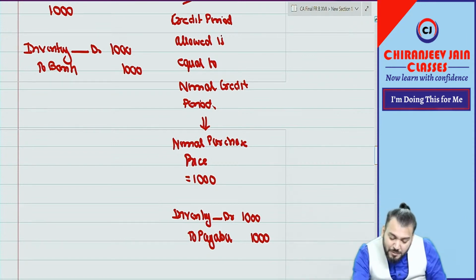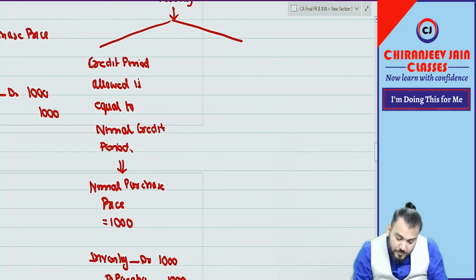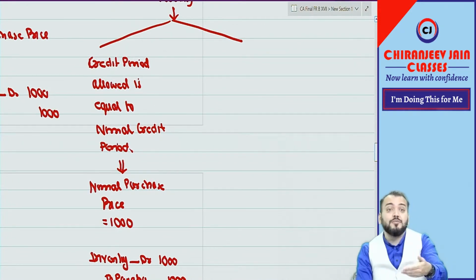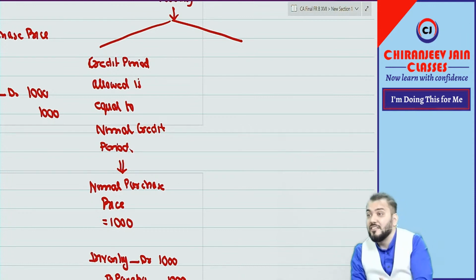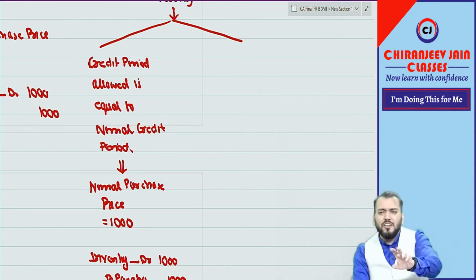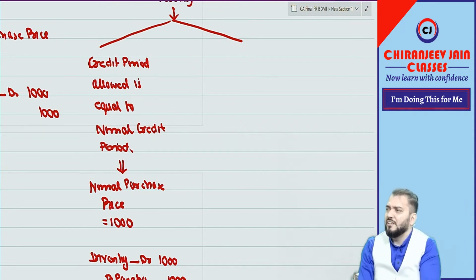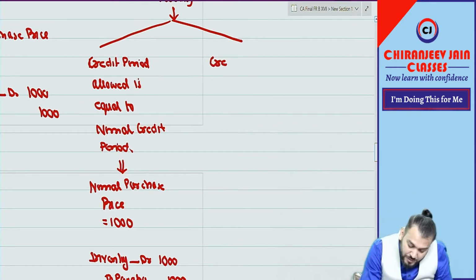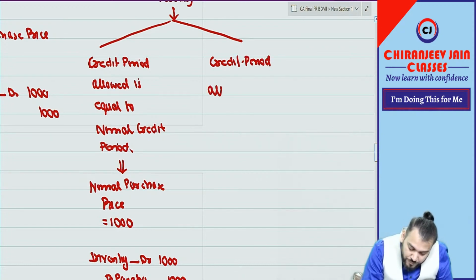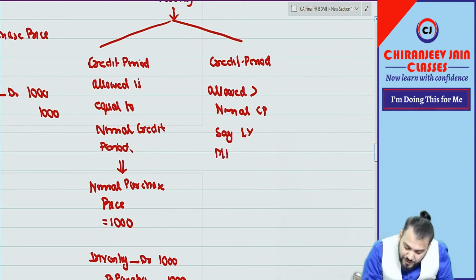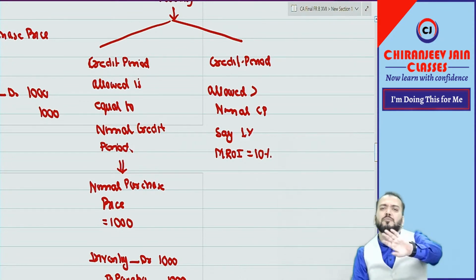But sometimes the customer demands more credit period. Suppose they want credit for 1 year, so that is more than the normal credit period. The seller will not say no. They will say yes only. So in this case, suppose the credit period allowed is more than the normal credit period, let us say 1 year, and let us say the market rate of interest in that business is 10%.